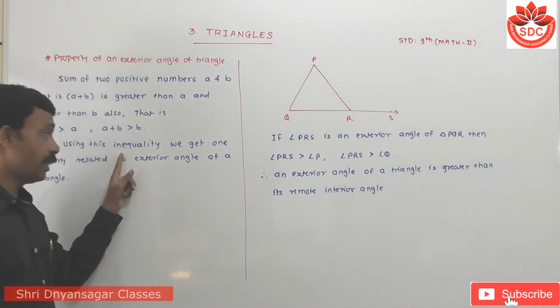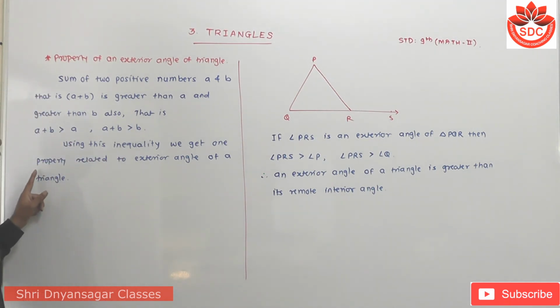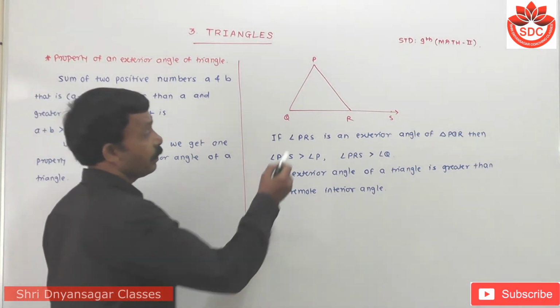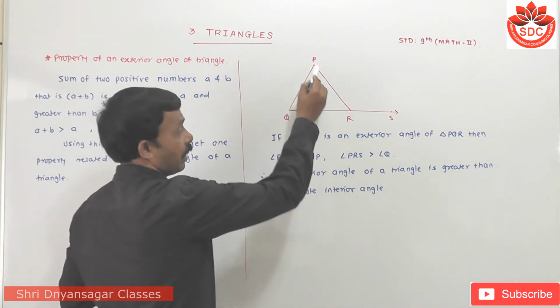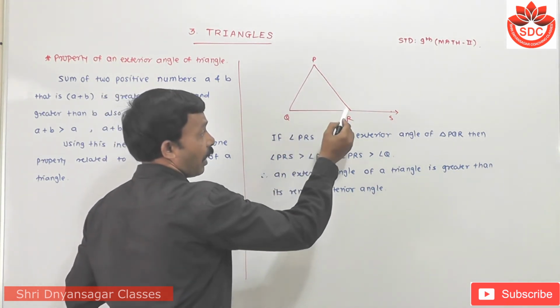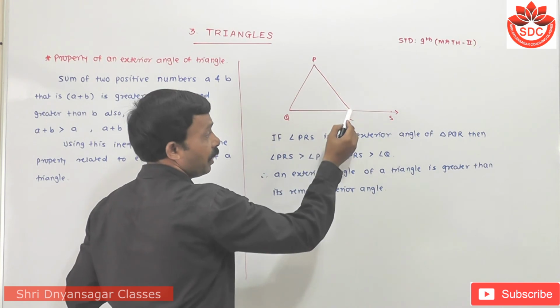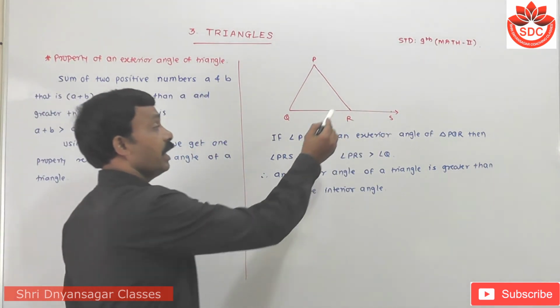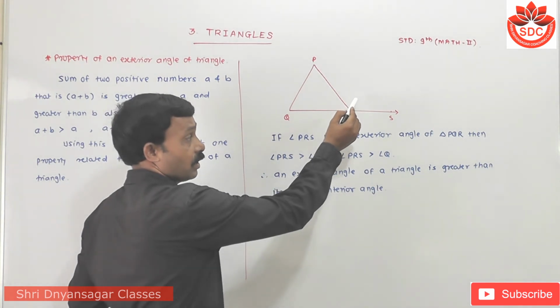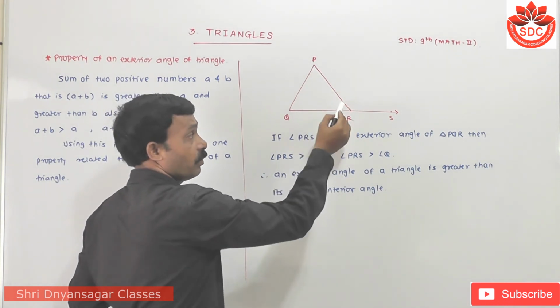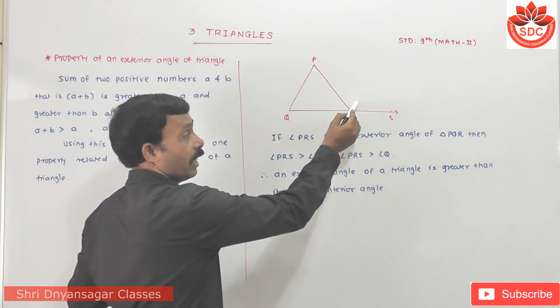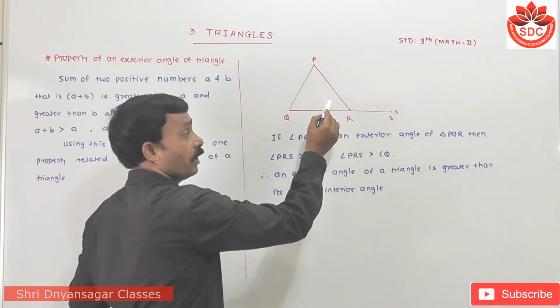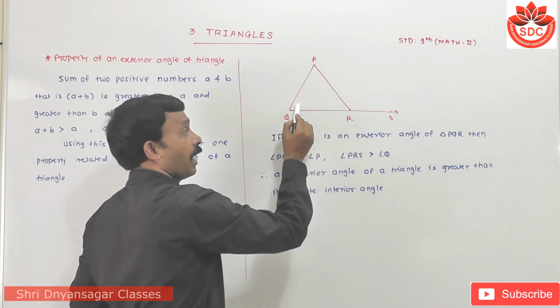Using this inequality, we get one property related to the exterior angle of a triangle. Now students, look at this figure. This triangle PQR has exterior angle PRS. The measure of the exterior angle of any triangle is equal to the sum of its remote interior angles.